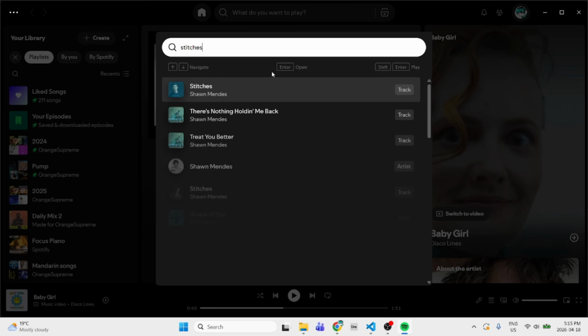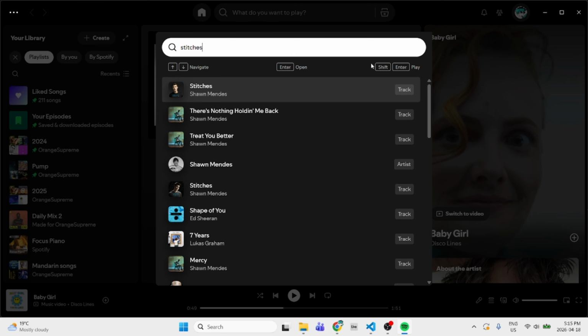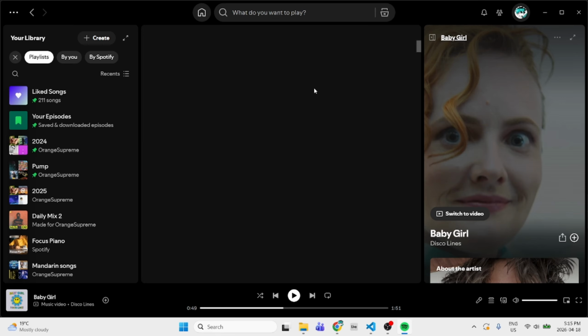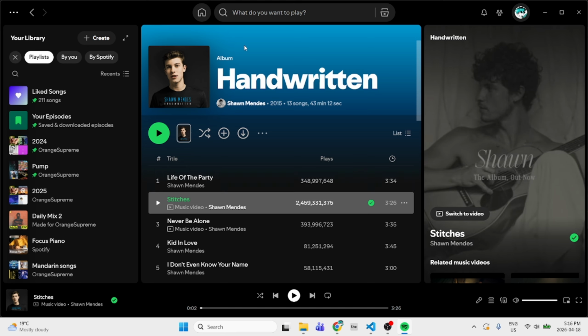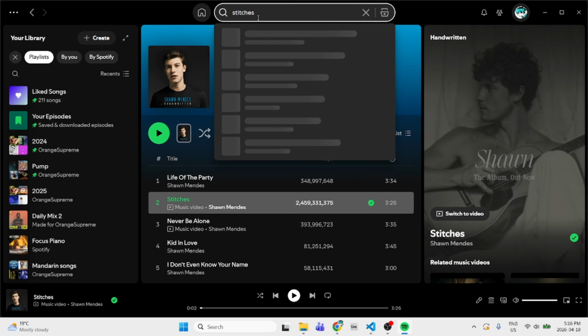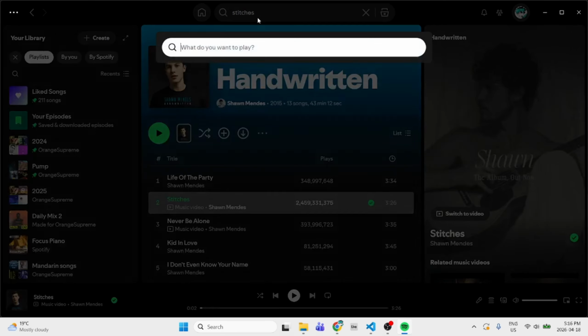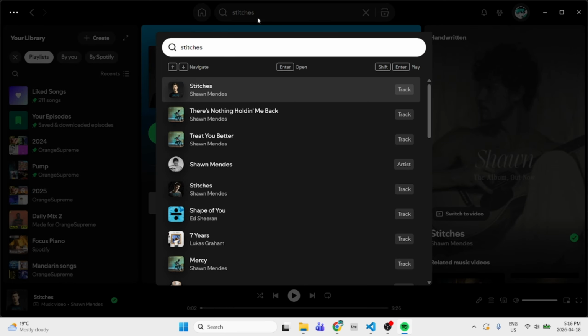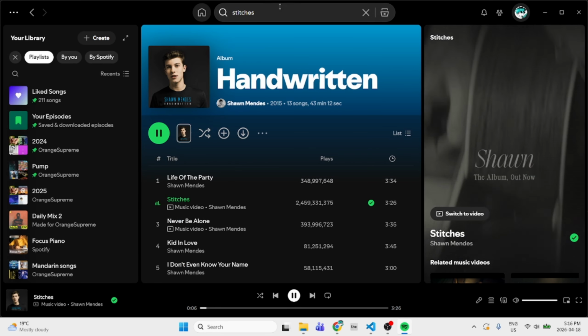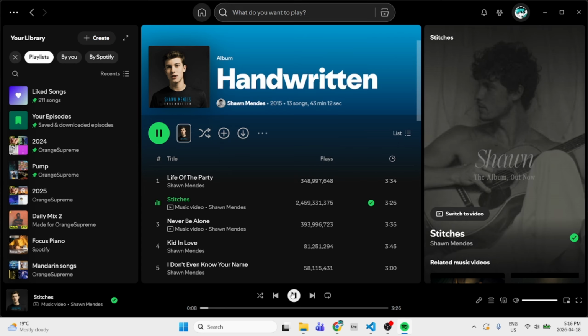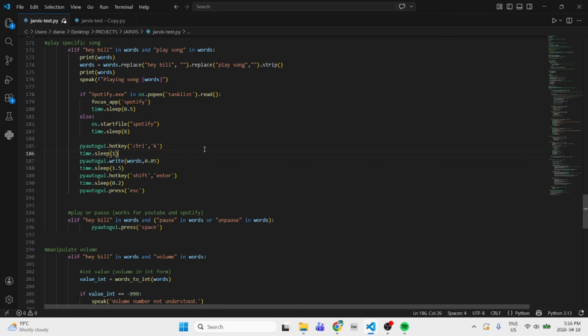So it's type Stitches, and then you see how here it says Shift Enter to play. That's the hotkey. Shift Enter, and that plays this. If you just did Enter, it'll do this, and sometimes it works, sometimes it doesn't. But if you did Stitches and then Shift Enter, it plays it like that, and then after that it escapes. So it makes the UI easier to deal with. So yeah, that's basically it.